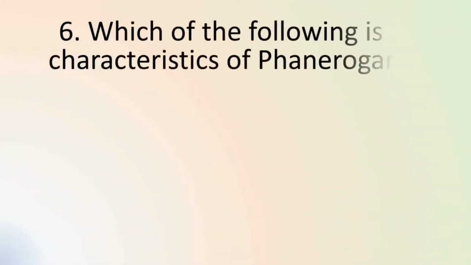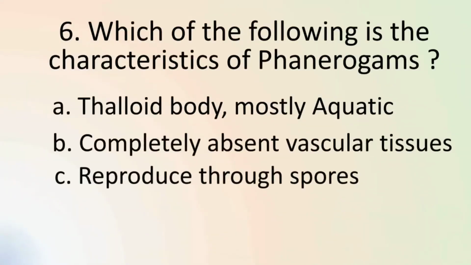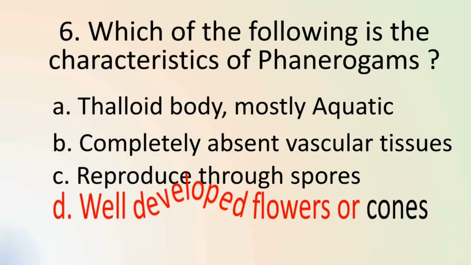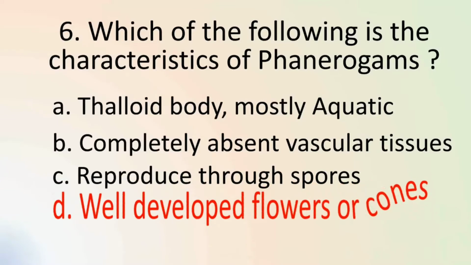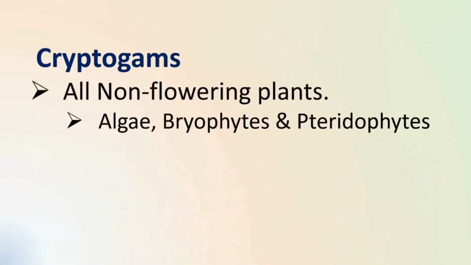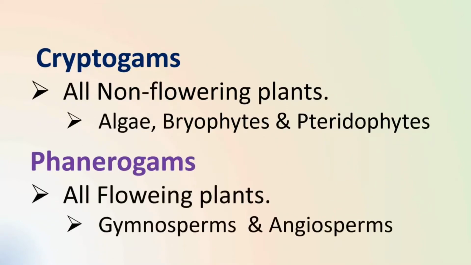Question number 6 asks us about the characteristics of phanerogams. Phanerogams are characterized by well-developed flowers or cones. Basically, plants can be categorized into phanerogams and cryptogams on the basis of presence or absence of flowers. Cryptogams are characterized by thalloid body, absence of vascular tissue, and reproduction through spores. Cryptogams are comprised of all non-flowering plants like algae, bryophytes, and pteridophytes, whereas phanerogams are comprised of all flowering plants